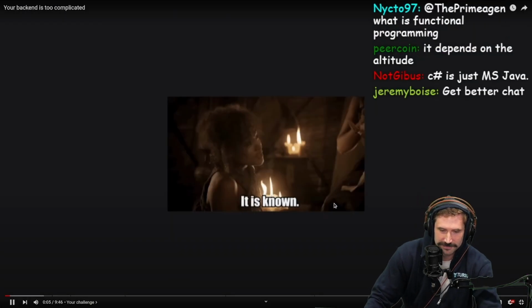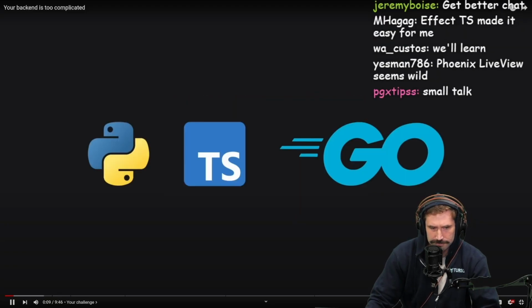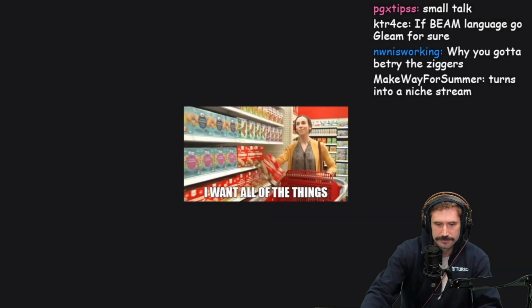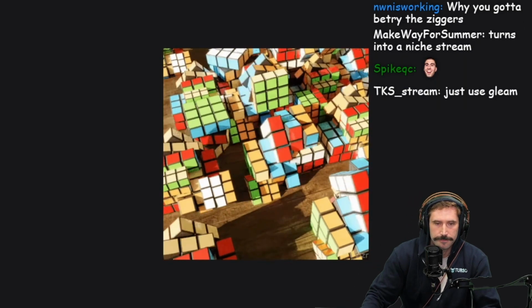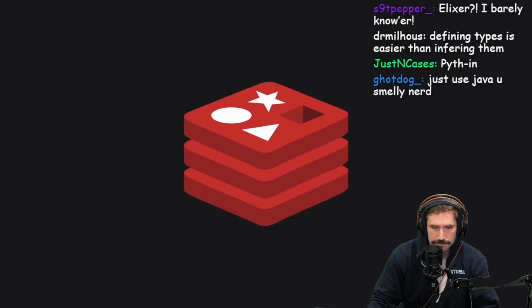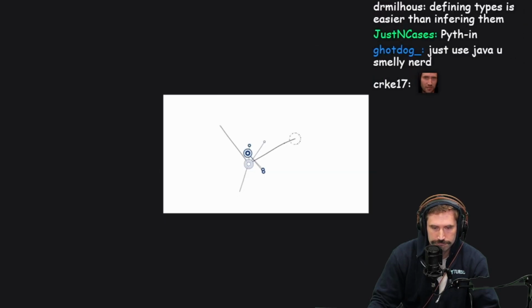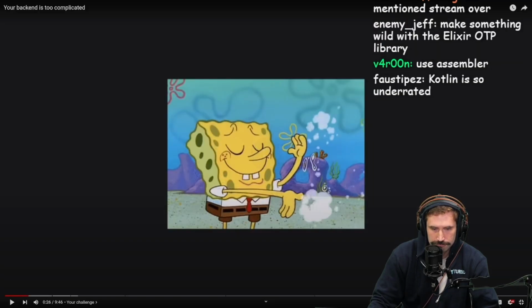Okay, we're moving on. Probably something you're familiar with, but that could still get the job done, like Python, TypeScript, or Go, right? But now I need you to cache external API calls, maintain multiple caches, and manage a long-running background process that reads and writes from these caches at regular intervals. Suddenly, you've added Redis to your stack, along with a background processing library. And some of you have already started thinking about microservices. I can tell.